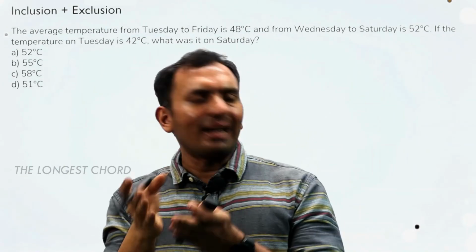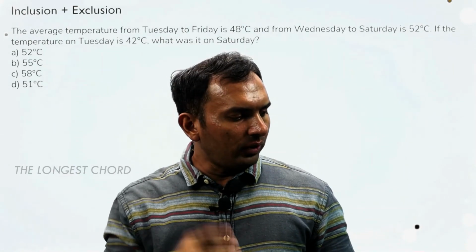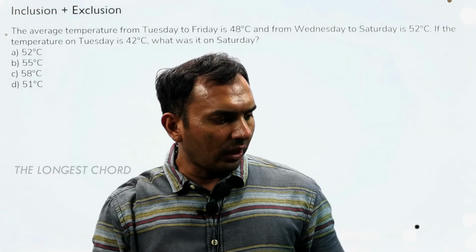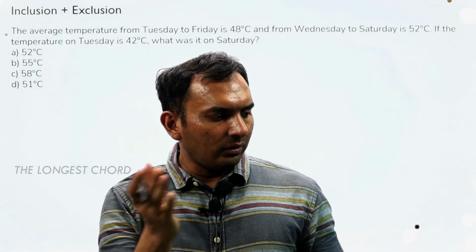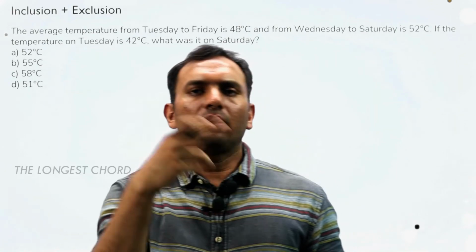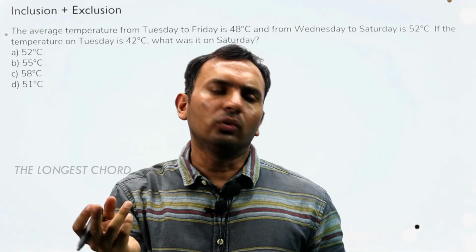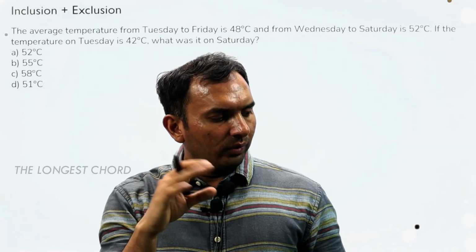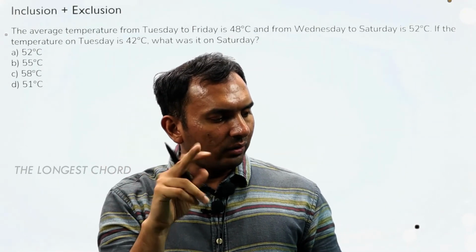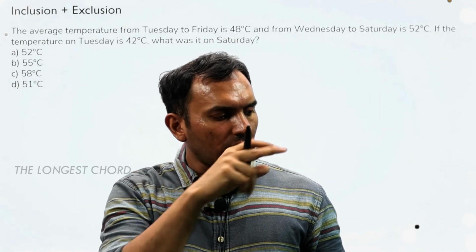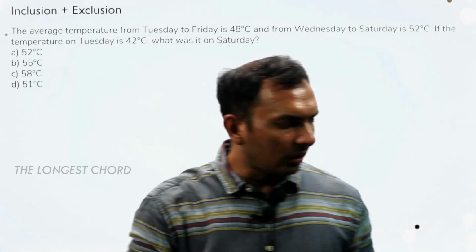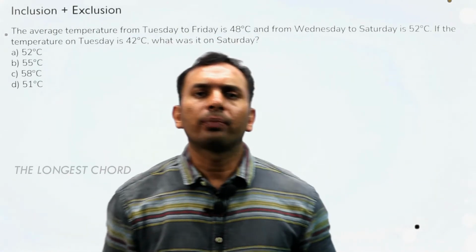Now Tuesday to Saturday, the average is 50. If we remove Saturday, the average comes down to 48. So can I say that Saturday, if added to Tuesday to Friday, should bring it to 52? So let us keep Saturday at 48. Now to bring it to 52, 2 extra for each of Tuesday to Friday, that means 4 plus itself. So 48 plus 10 extra. So can I say 58 will be Saturday? So easily we can solve it like that.